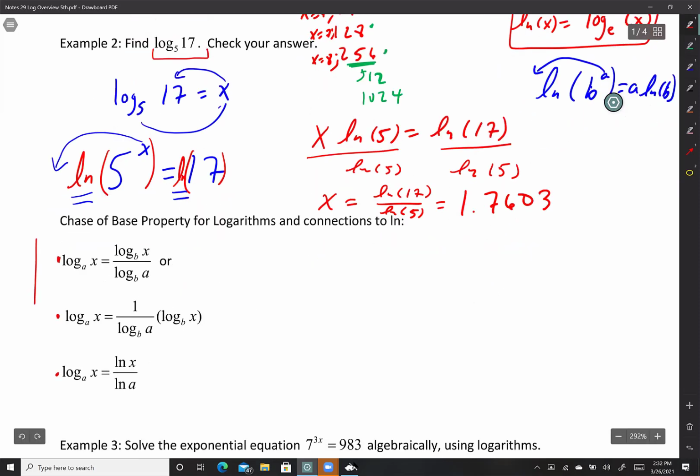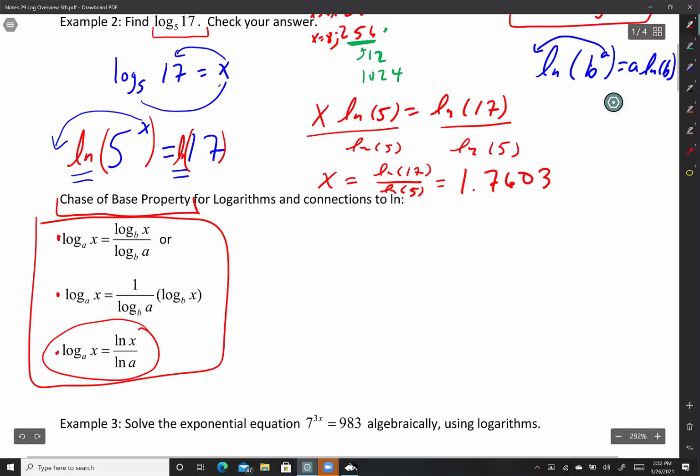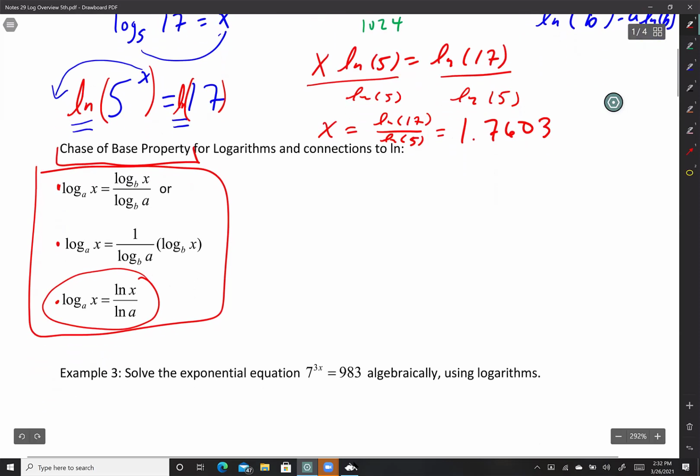All right, these are properties. I will give you these properties, guys. I've seen different names. Change of base property is probably the best name that it's known for, but it's not a change of base for this one, but that's fine. We included it in there anyways. Change of base property. If you need it, I will give you these equations. At the moment, I'm not seeing any issue where I'm going to need them.